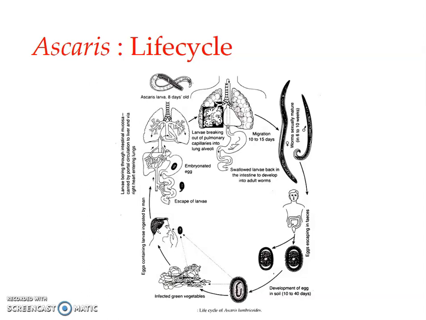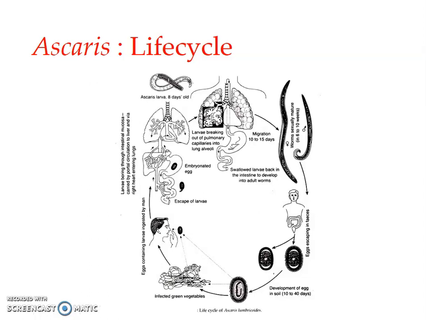There being no intermediate host, man acquires the infection by directly ingesting these Ascaris eggs, which contain the second stage rhabditoid. This egg is highly infective, and it is the stage at which the infection occurs.